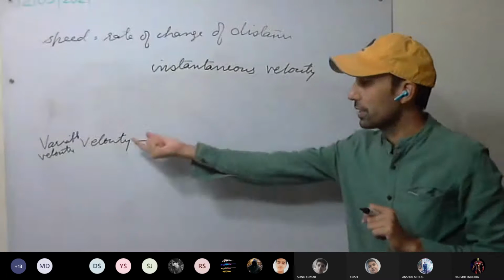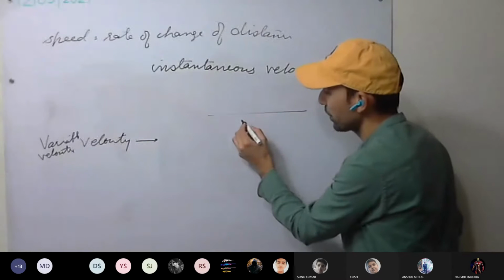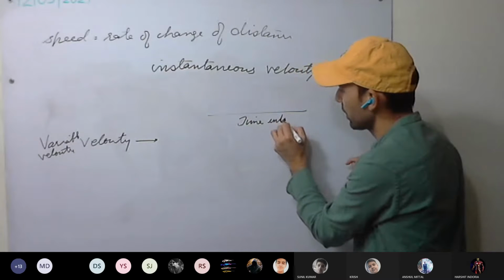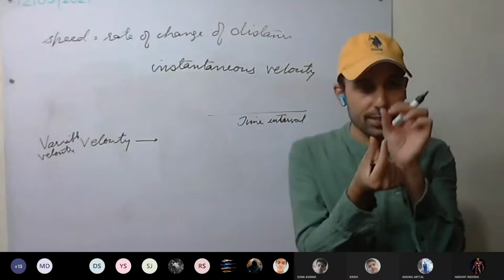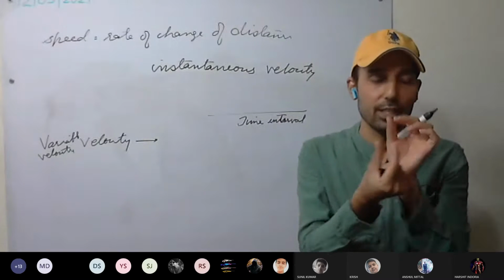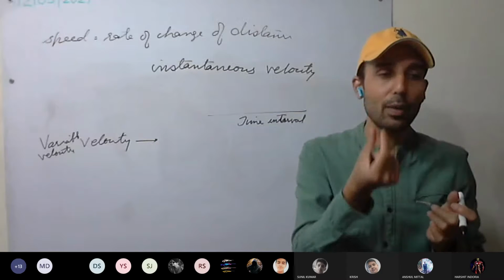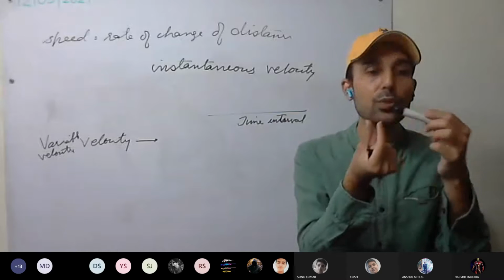So, for example, since velocity is variable, what are we going to do with the time interval? We have to take a very small time interval. A very short time interval we are taking, and in that time interval, we are taking the distance covered. In this very short time interval, we will consider that there is no direction change.